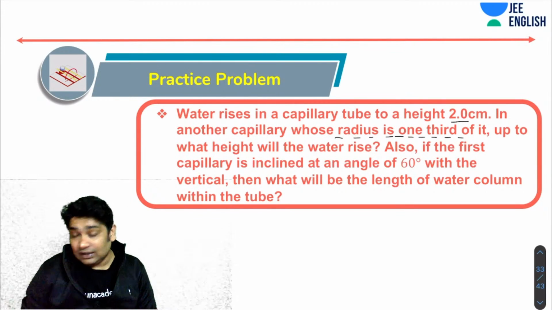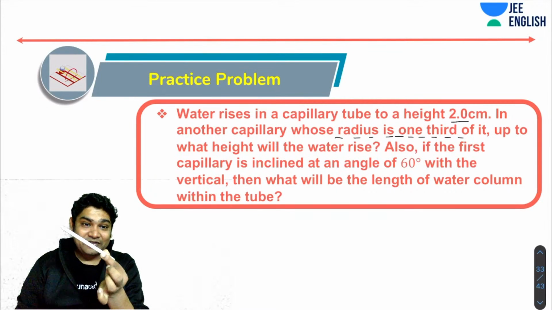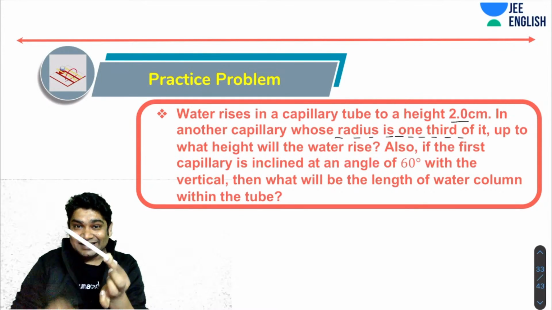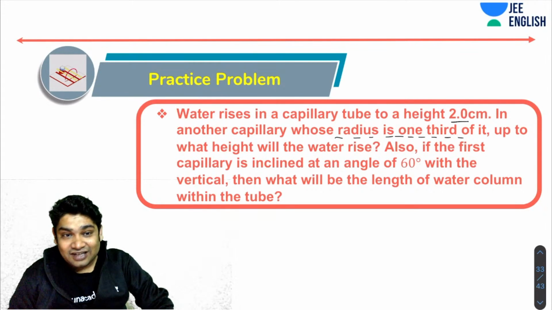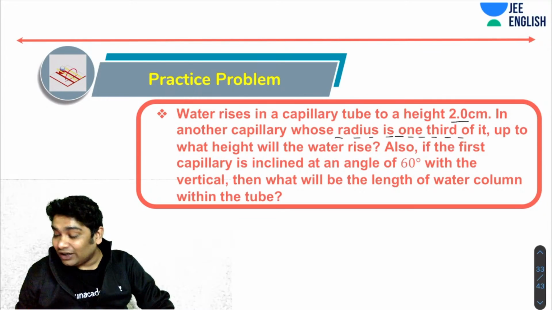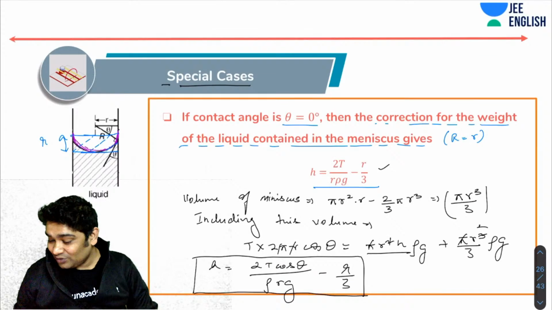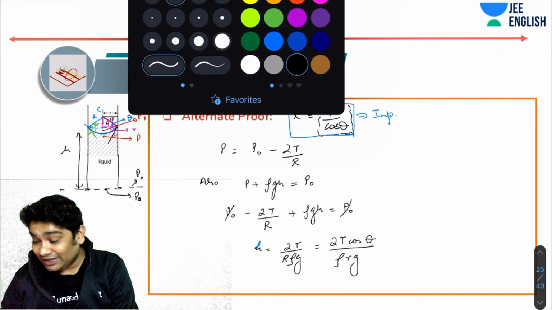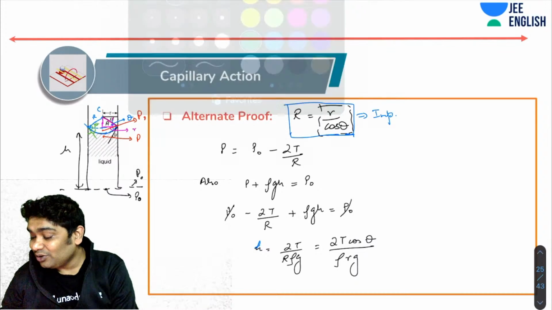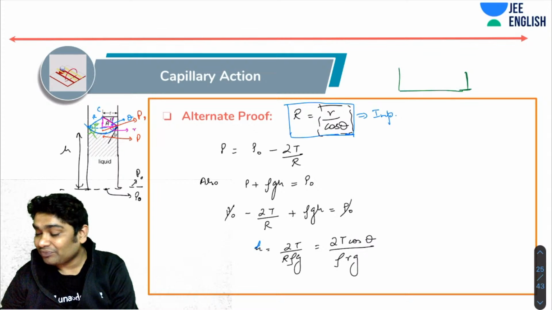Now, this is another very interesting thing. What happens if you incline the capillary? If you make the capillary like this, then what do you think will happen? If you remember, that is why that alternate derivation was important, the pressure derivation. When we derived this proof with the help of pressure, you can't make the FBDs now. Why? Because there will be normal reactions due to the tube, correct?